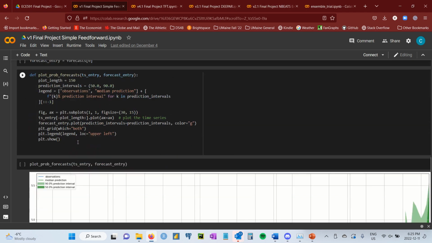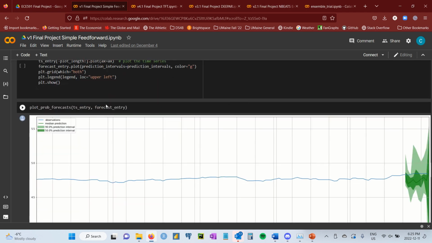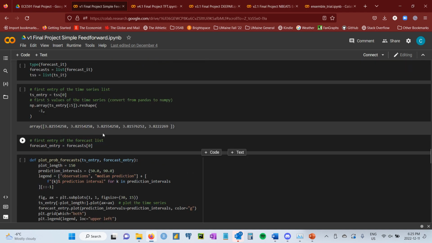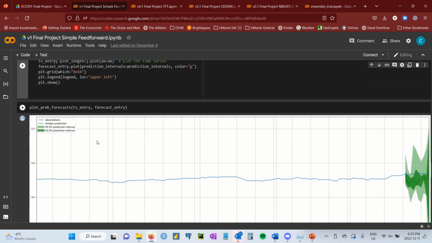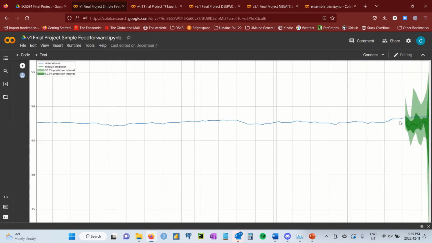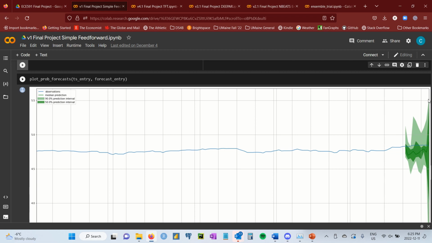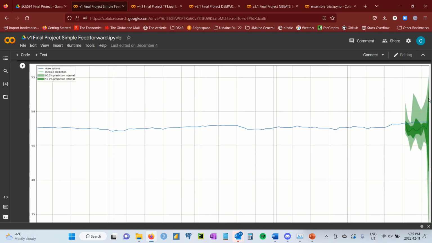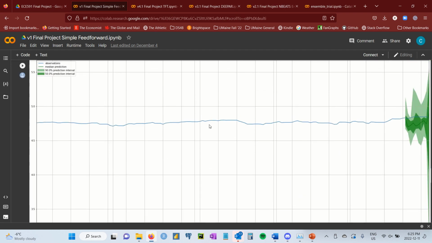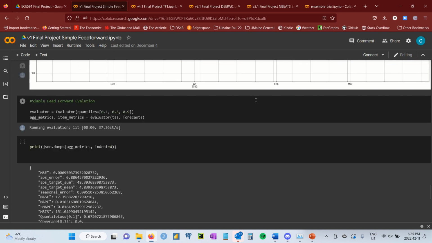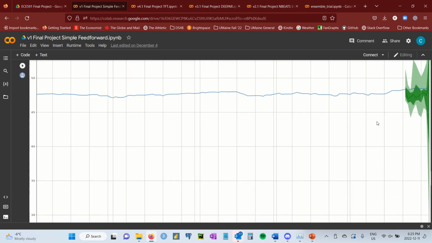Here we're just calculating our predictions. And then eventually we declare this function, which GluonTS has in their documentation, plot probabilistic forecasts. Again, you can see this one looks really good, but one of the reasons is the 90% prediction intervals are really high, going from 5.5 down to about 3. I can't see exactly where it cuts off, somewhere about here, which makes the line look really flat. I'll show you a comparison in a minute.